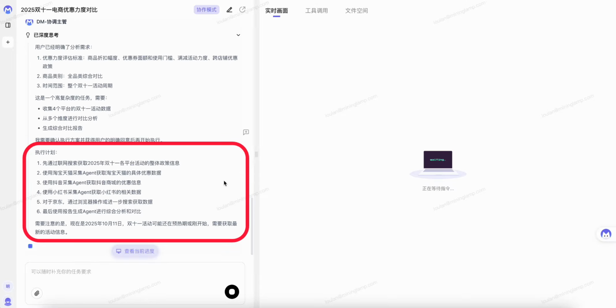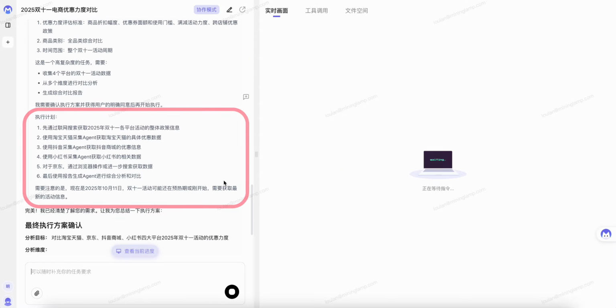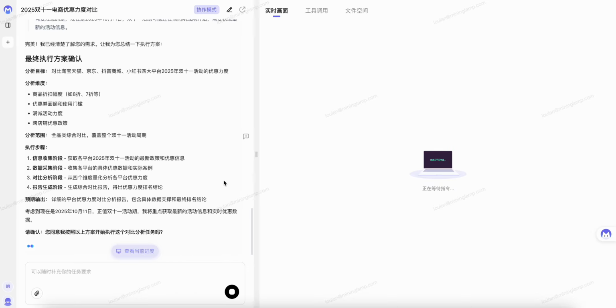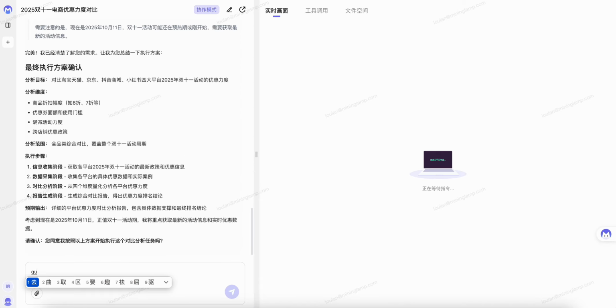As you can see, it plans an execution plan, and we need to confirm whether this plan will work or not before executing it. Okay, confirm.